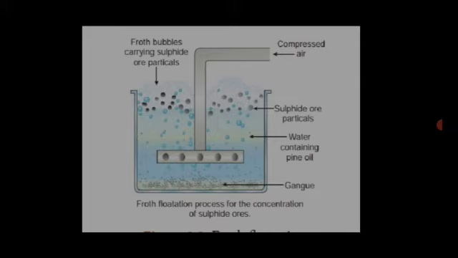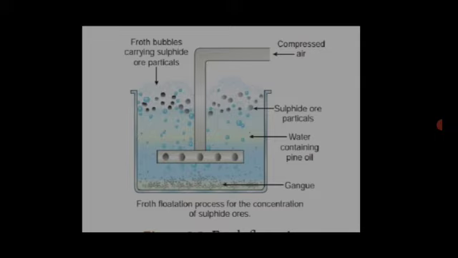Then the heavier gangue particles settle down. The lighter particles are present in the froth at the top layer. What does the top layer contain? Sulfide ore particles. The sulfide ore particles contain some impurities, that is gangue particles. The gangue particles are heavier compared to the ore, so heavier particles settle at the bottom. The bottom contains only gangue particles, that is impurities. The top layer contains only pure sulfide ore.